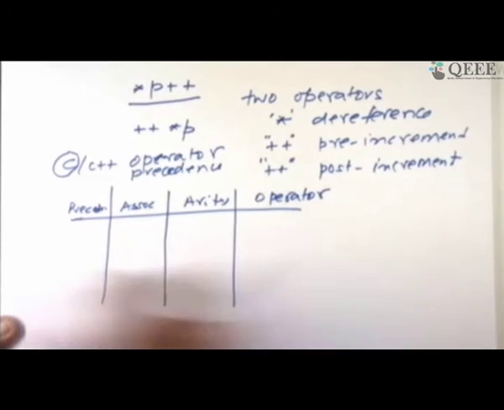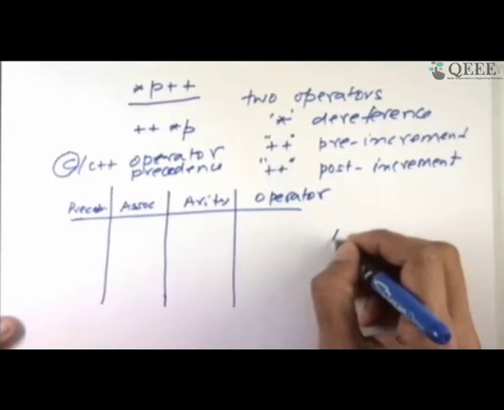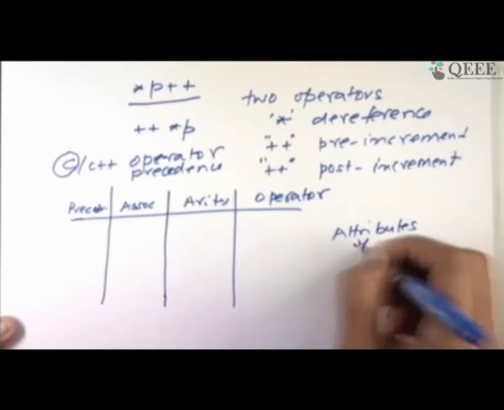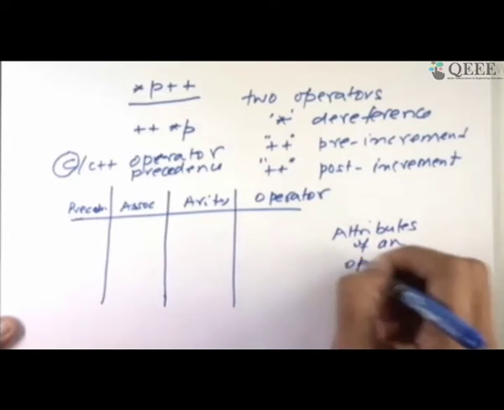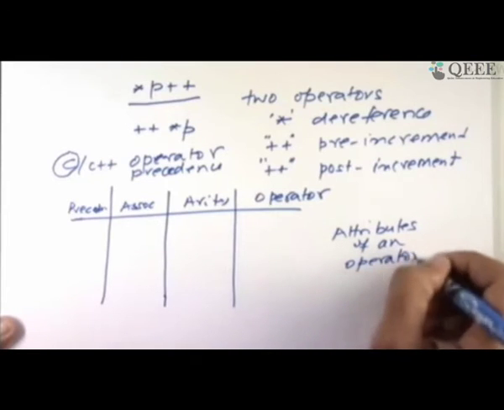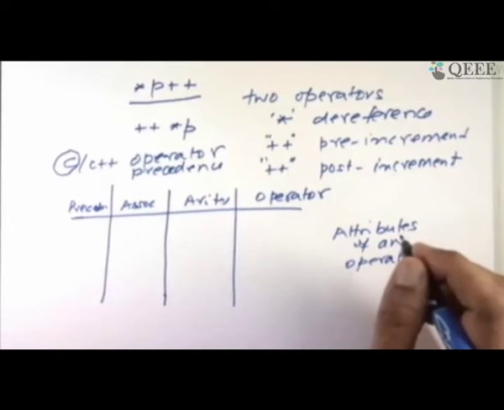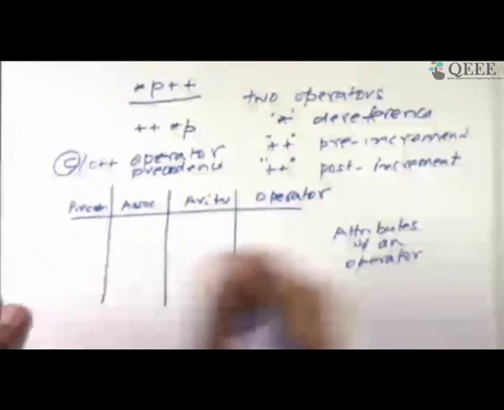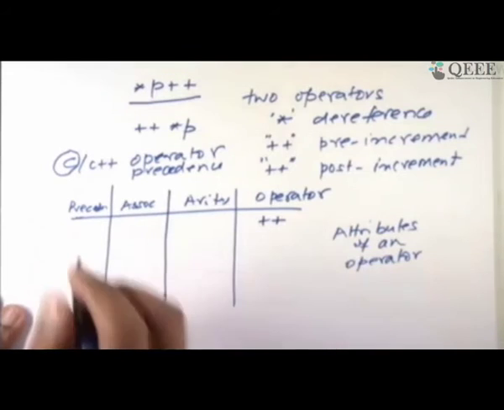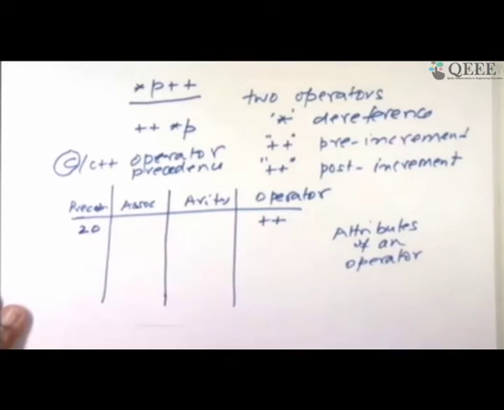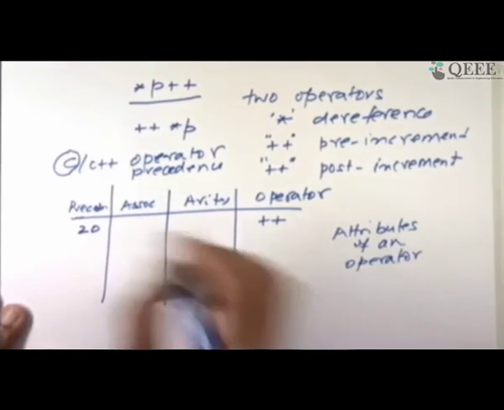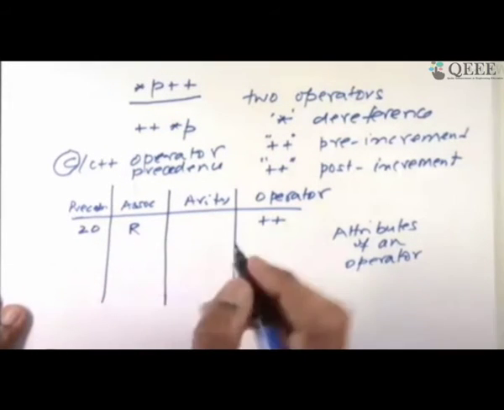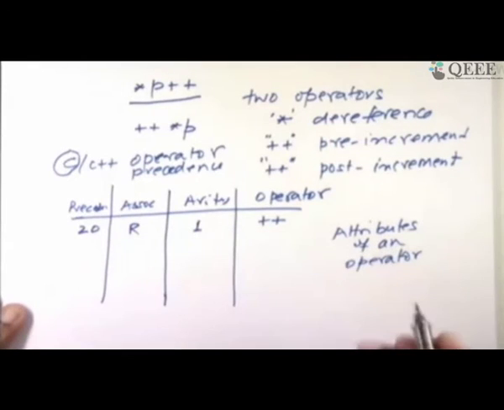So these properties of the operators, or they are known as attributes, dictate how an expression is evaluated. If you know it, great. If you don't, I'll give you both the options and you figure out which is correct. Let me arbitrarily assume, which may or may not be correct, that the plus plus operator has a precedence value of 20, has associativity from right to left, which is called right, and arity is 1, which means it takes only one operand.